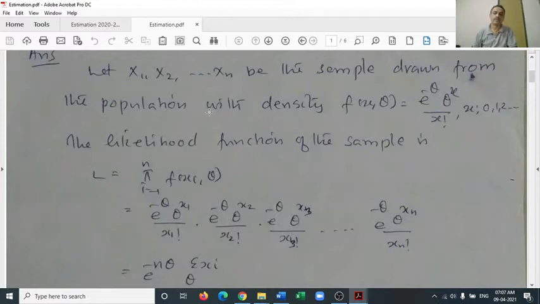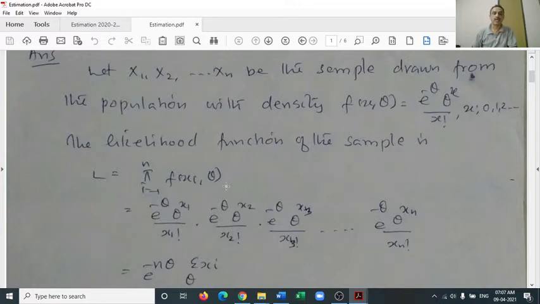Therefore, we can consider this multivariate probability distribution as a product of individual distributions, that is distribution of x1, distribution of x2, etc., distribution of xn. That's how we have the equation product over i equal to 1 to n of f(xi, theta).